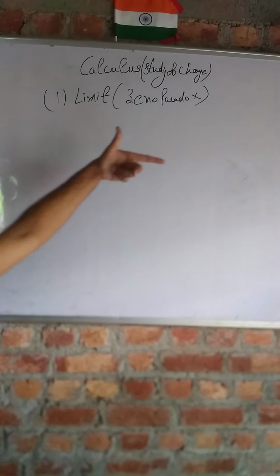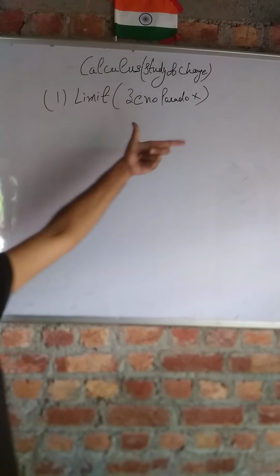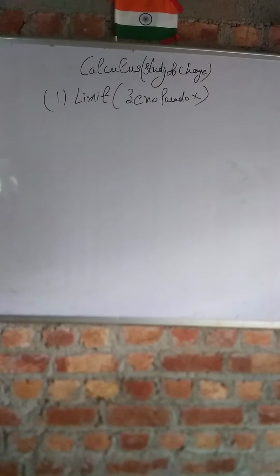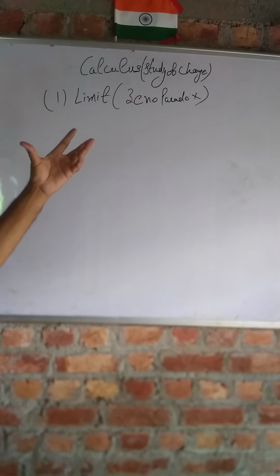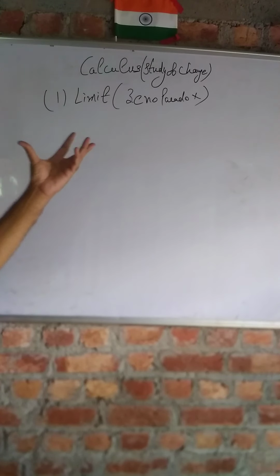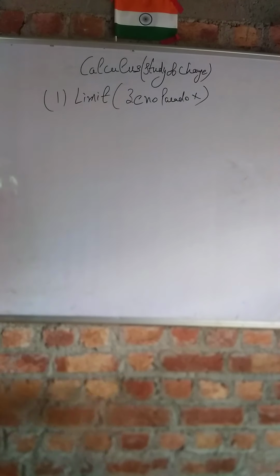You cannot find its instantaneous velocity by using any other technique except calculus. Similarly, to find the rate of change of the volume of a balloon when its radius is decreasing, you have to go to calculus. The answer lies in calculus. So the central theme of calculus is limit.